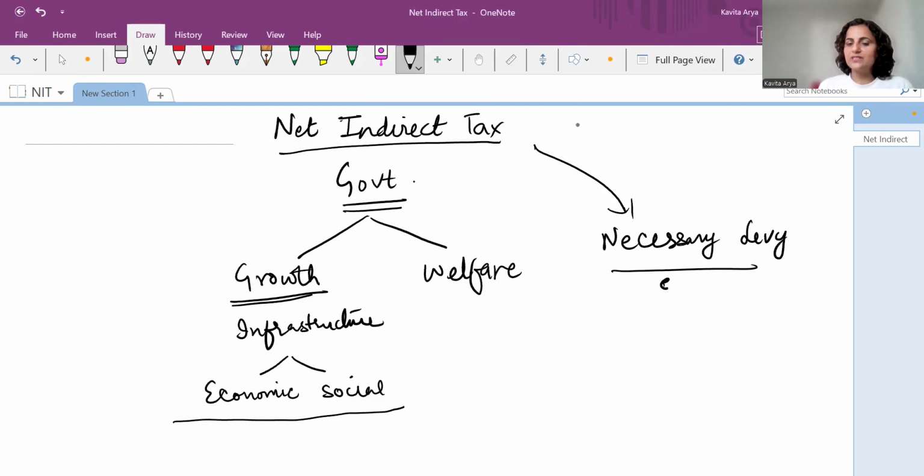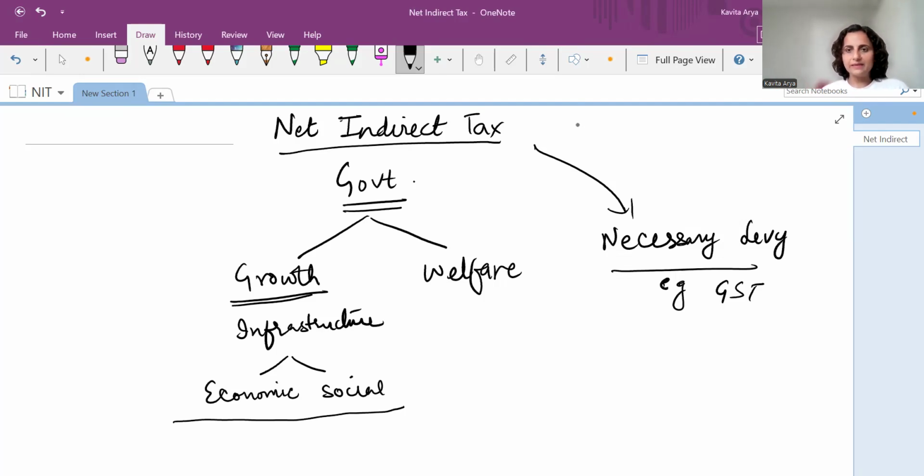The best example is the GST, the goods and services tax. This is indirect in nature because it can be shifted further onto the consumers. We would have all these discussions related to taxation, the system, the types, the examples in the chapter Government Budget.